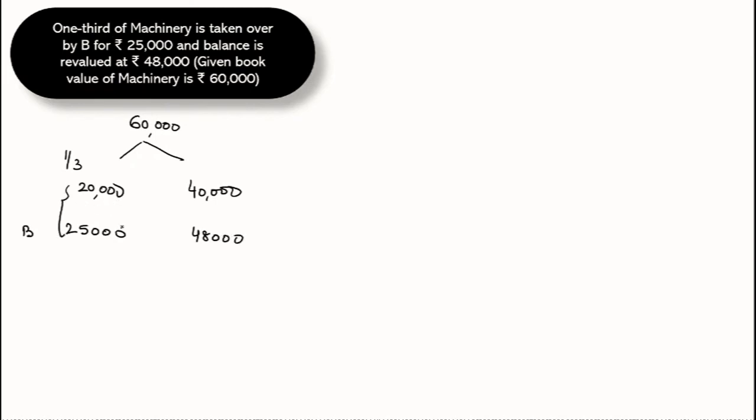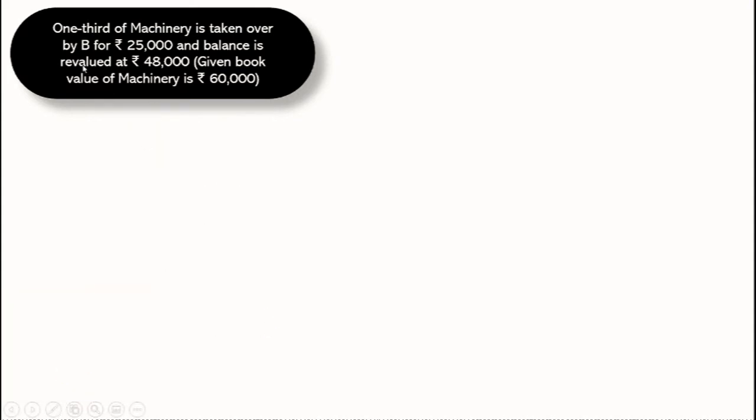Here we have a profit of 5,000 because 20,000 machinery is actually taken over by B at 25,000, so it's a profit. And there is again a profit of 8,000 because the value of machinery increases. Which side is meant for profits? It's the credit side of the revaluation account, and total profit we can record as 8 plus 5,000, which comes to 13,000.